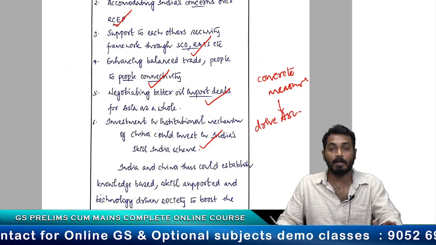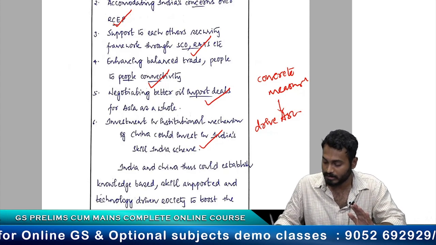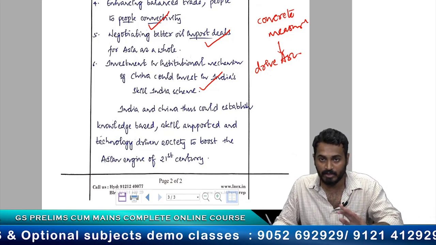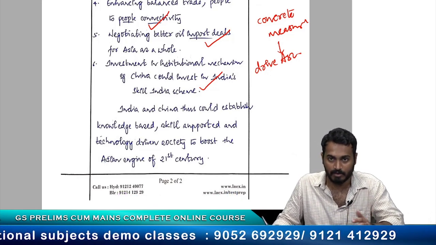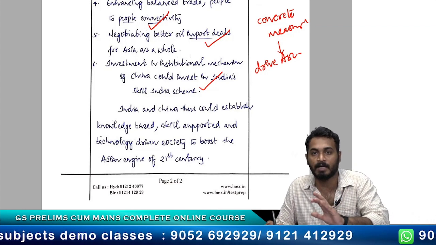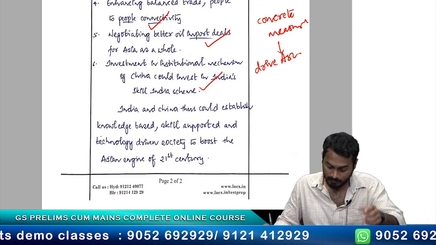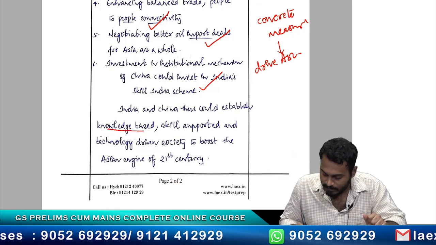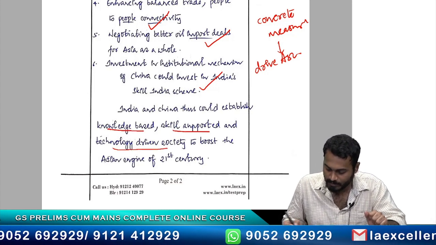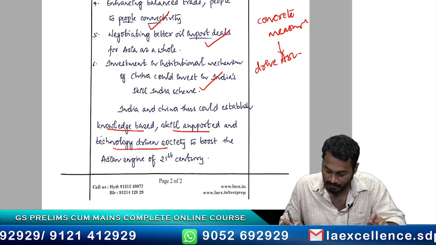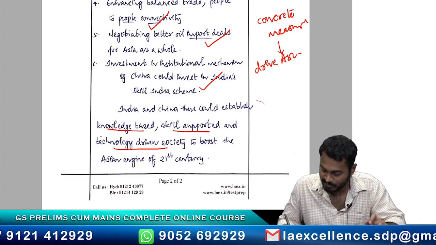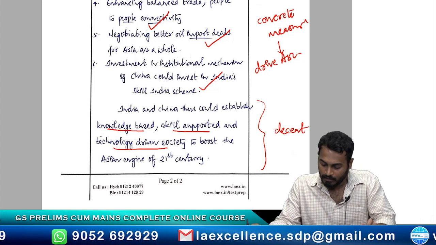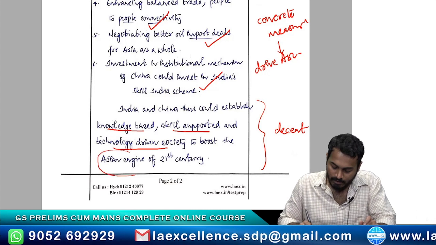See, so far he has addressed the question holistically. So in the conclusion, I want to see how these two things give rise to the Asian rise. Asian engine how it is driving is what I want to see. All right, India and China thus could establish a knowledge-based, skill-supported, technology-driven society to boost the Asian engine of the 21st century. This is a decent conclusion. So he has mentioned Asian engine here, so I'm happy.